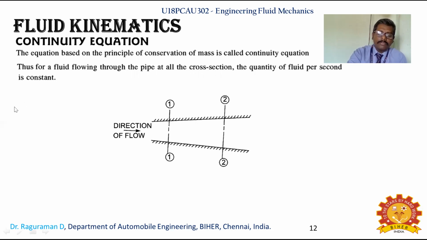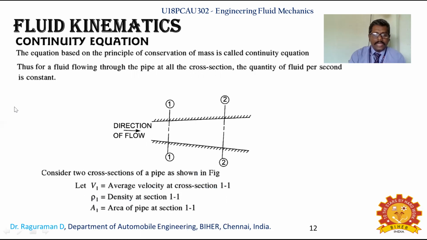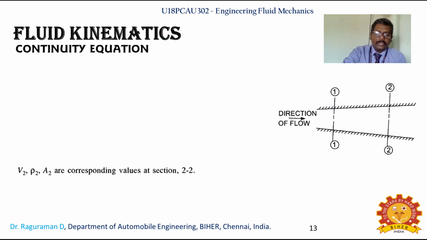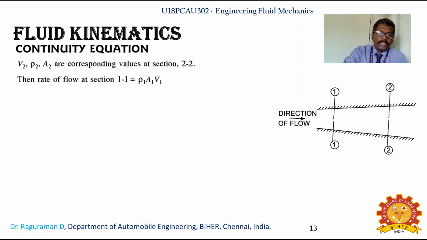Now you can see there are two cross sections, 1 as well as 2. At section 1 you consider velocity, density and area, that is v1, rho 1, A1. Similarly, for section 2 you get v2, rho 2, A2.